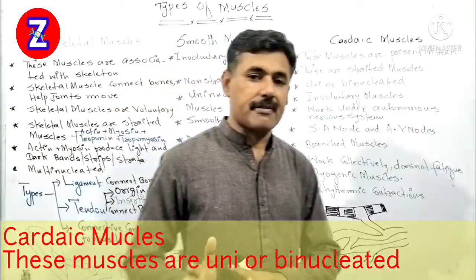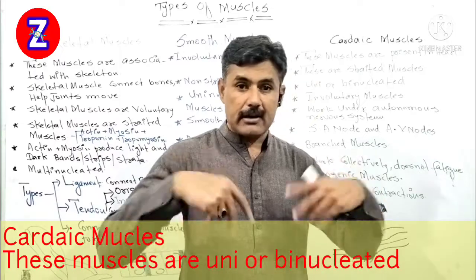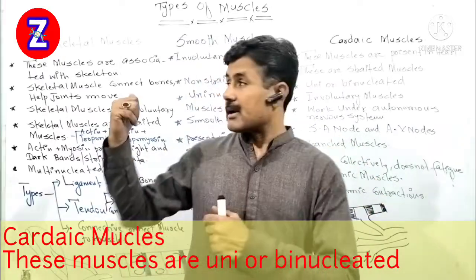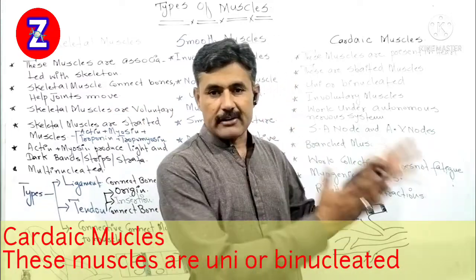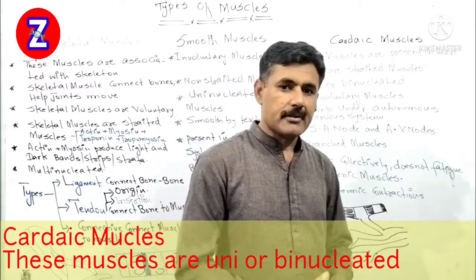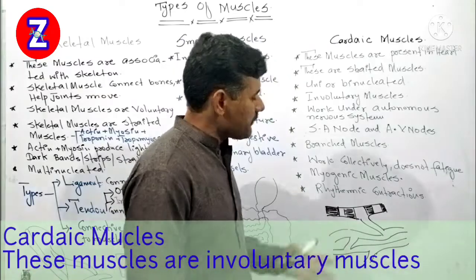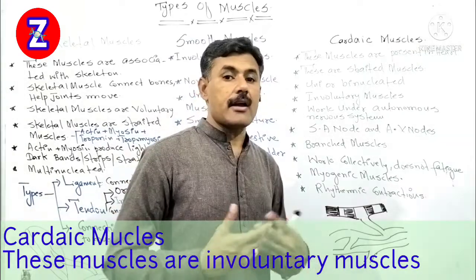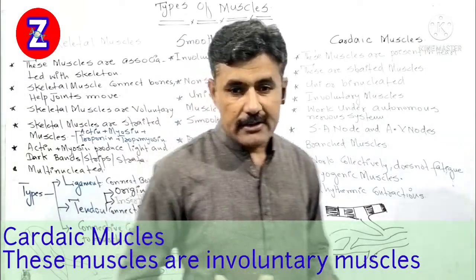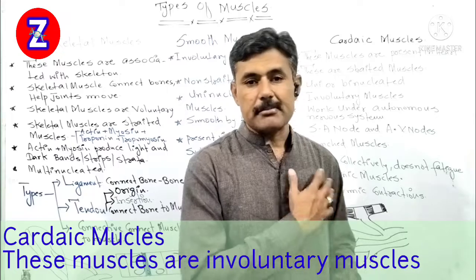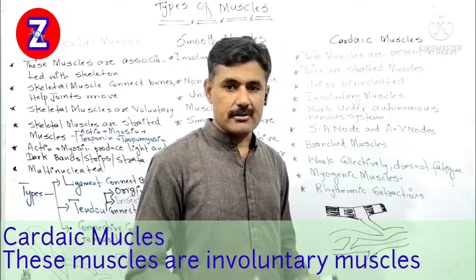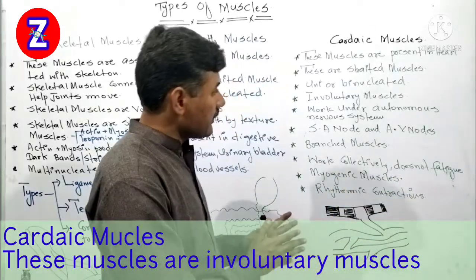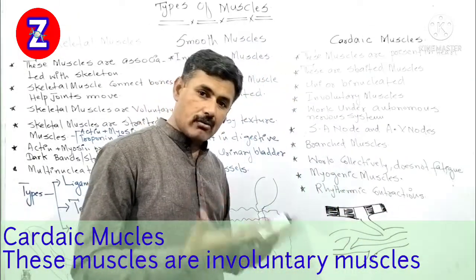And they slightly differ from skeletal muscles. In appearance they look striated, and they are striated, and they appear similar to skeletal muscles, but in certain characteristics they are different from skeletal muscles. How are they different? They are uninucleated or binucleated, and they are involuntary muscles. As we always say, skeletal muscles are in our control, but the muscles of the heart are not in our control, as they are controlled by the autonomic nervous system. And therefore we say they are always involuntary muscles.